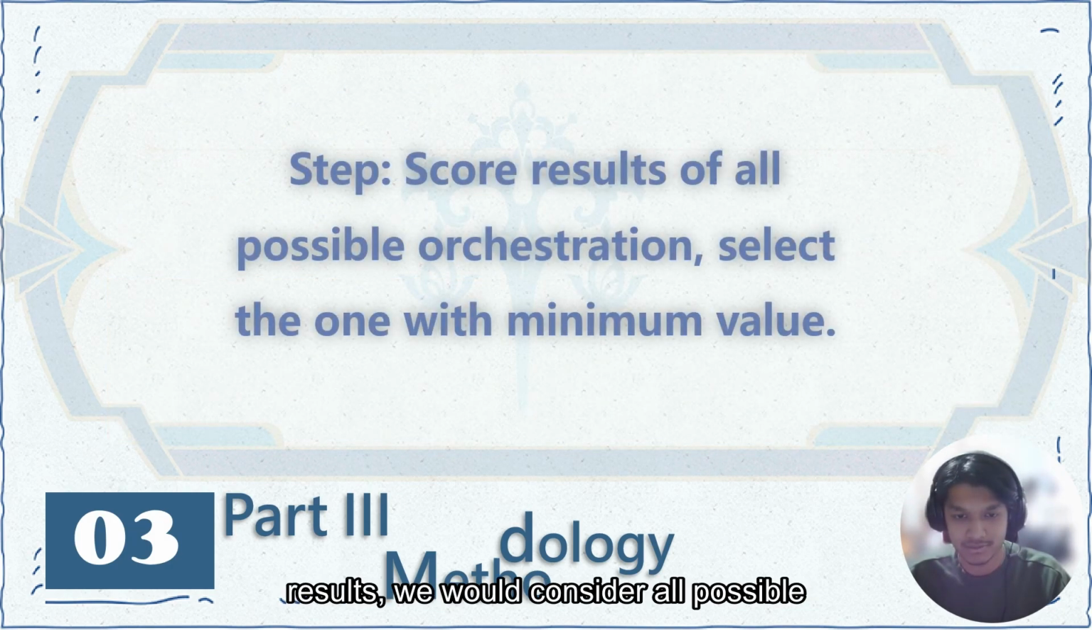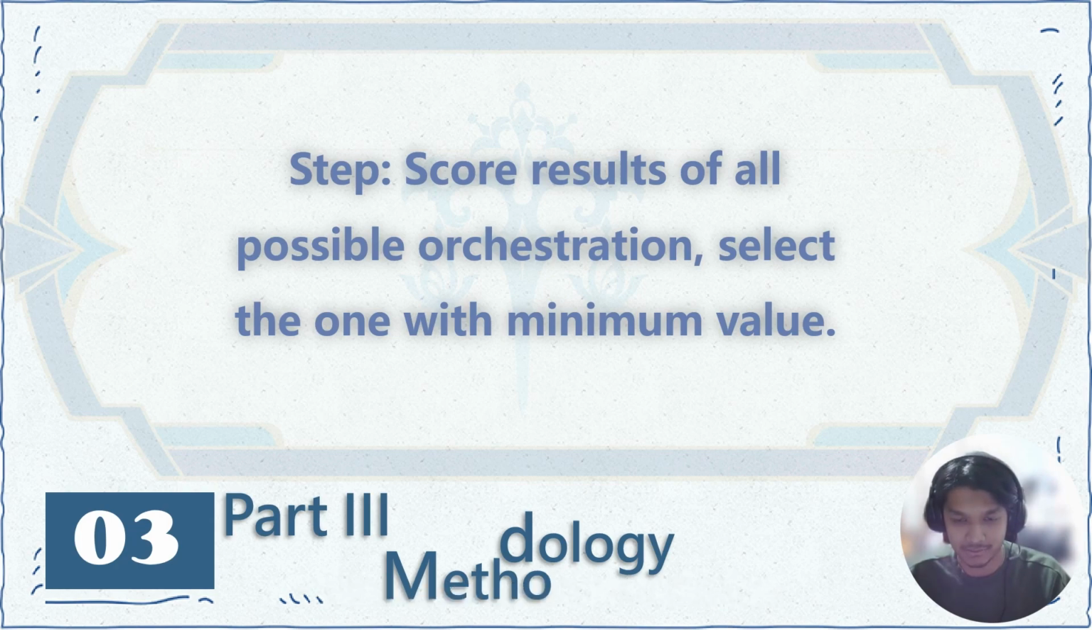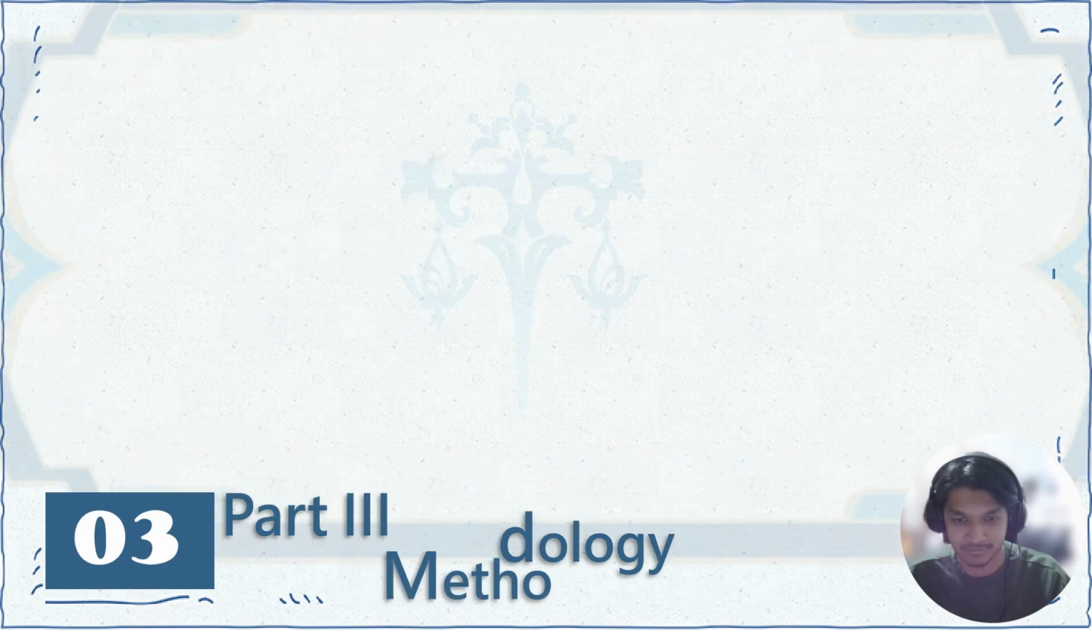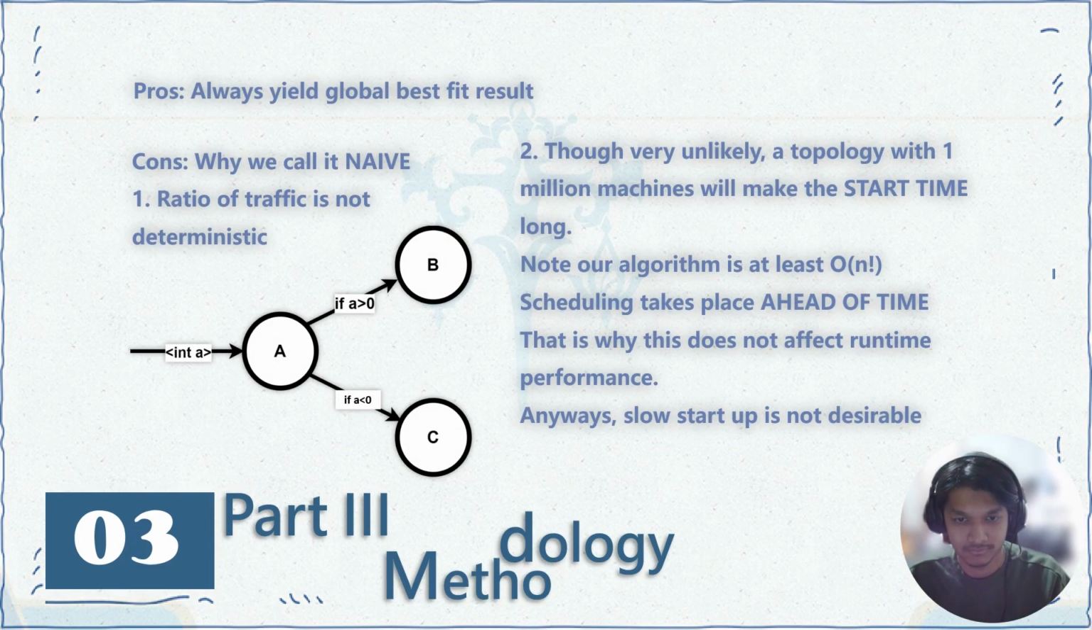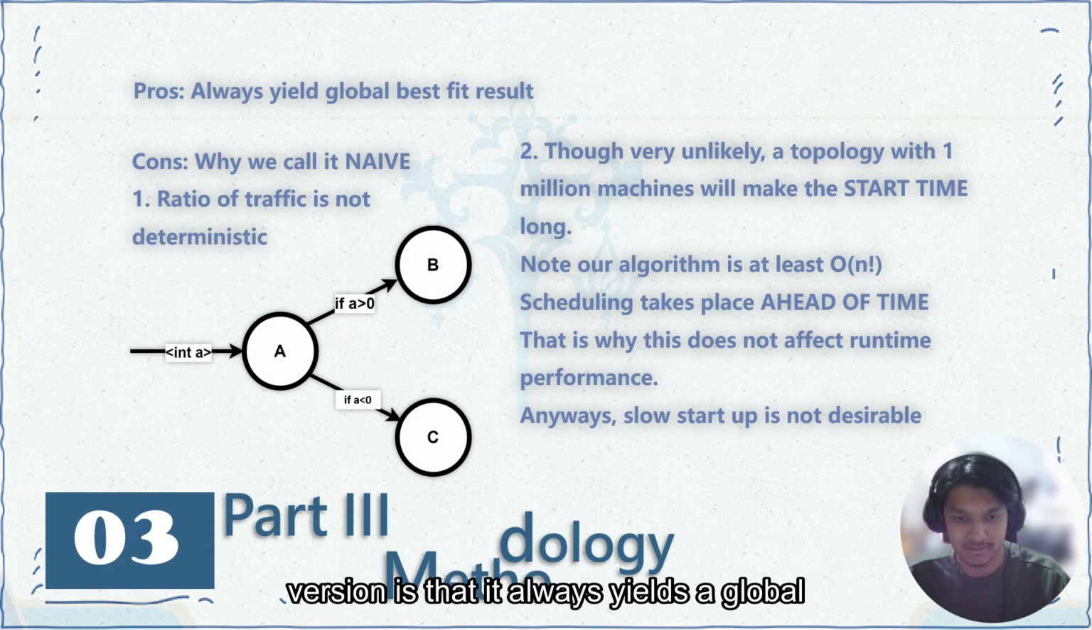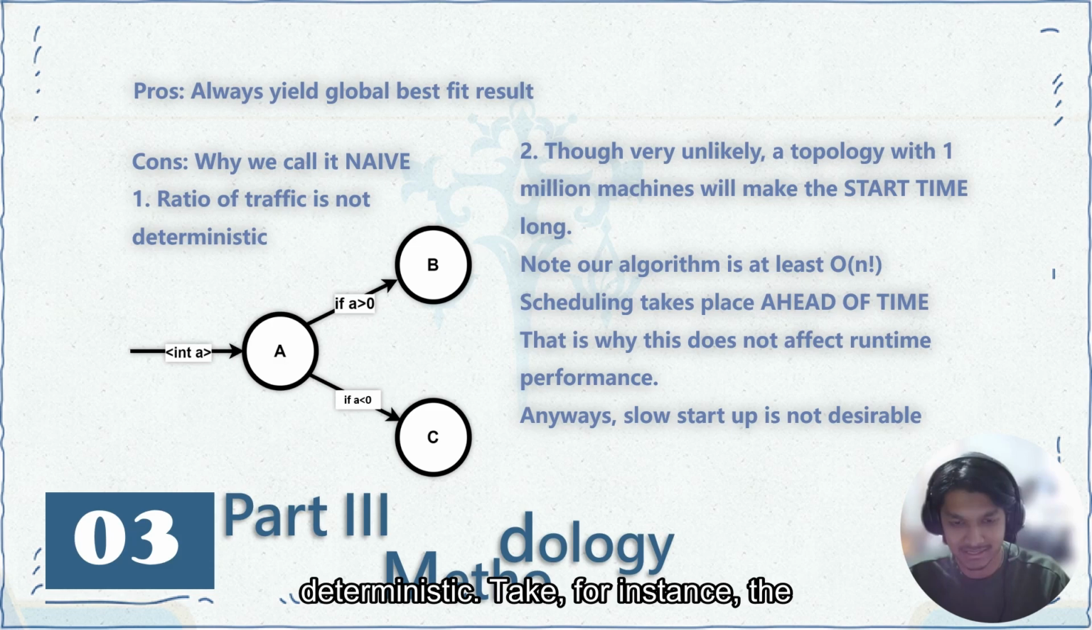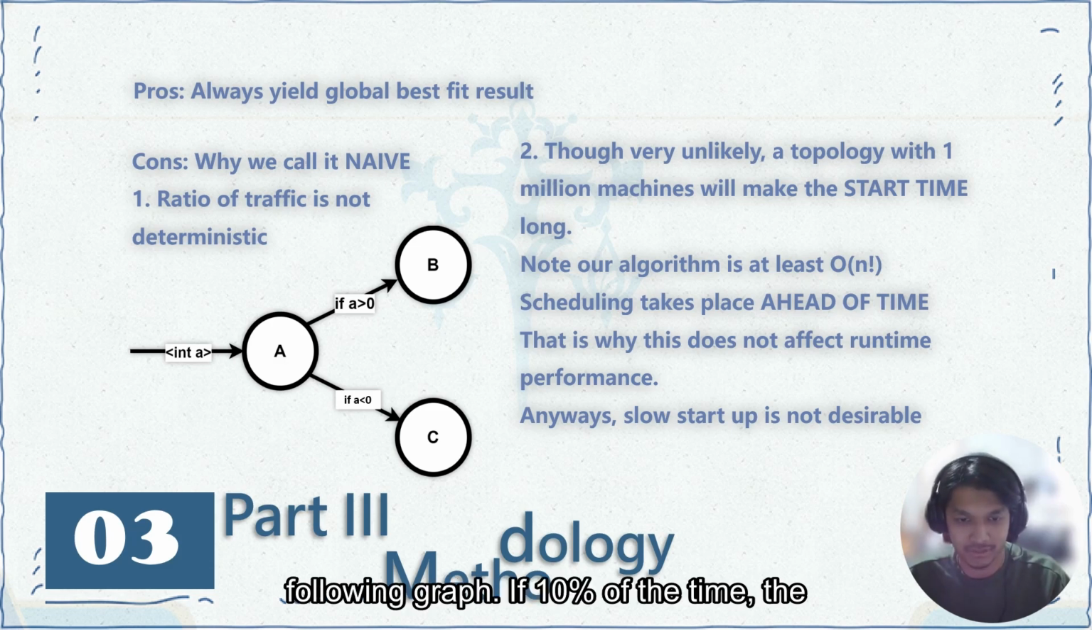For our scoring results, we would consider all possible orchestrations, score them based on the scoring that we've just mentioned, and we select the one with the least value. The good thing about this algorithm version is that it always yields a global best fit result. However, we call it naive because the ratio of traffic is not deterministic. Take, for instance, the following graph.